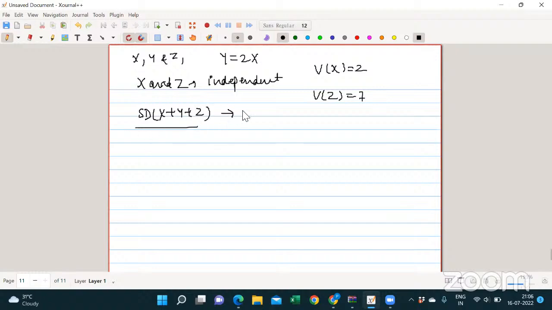So what was your approach, Pawan, for this question? Sir, I'm not able to understand, I'm not able to solve this question. Okay, and Sapna, you wanted to try this, right?